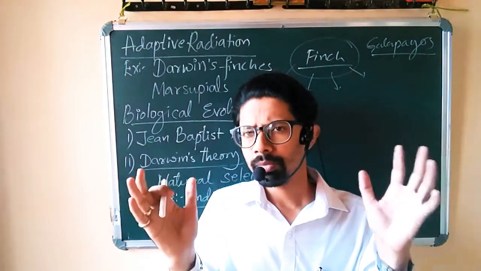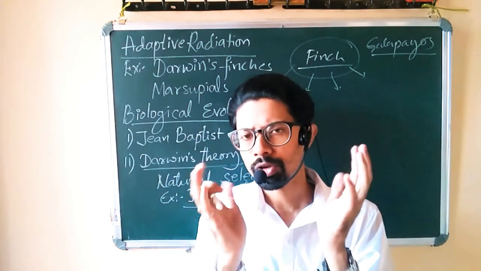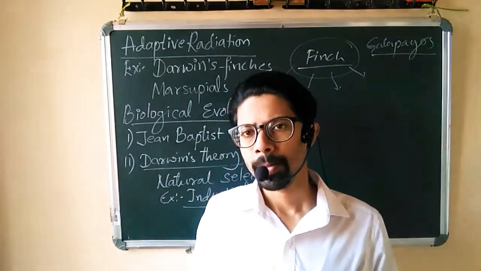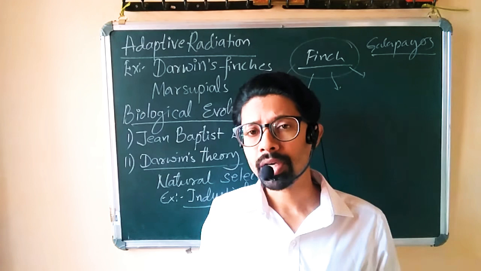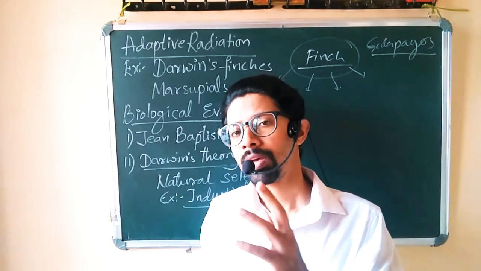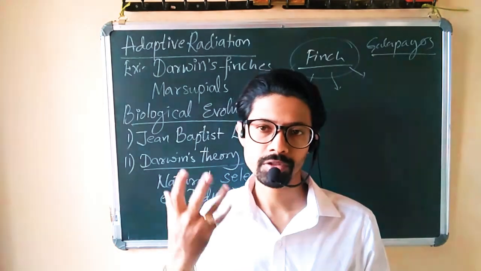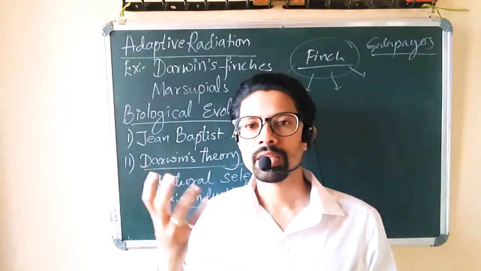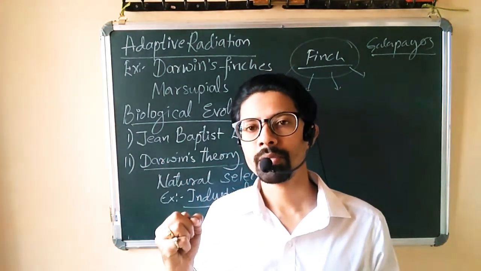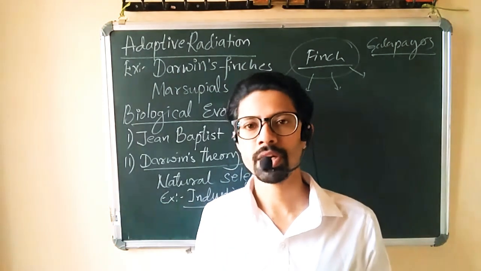Now these are all animals having common features of their ancestors, but the habitat in Australia was quite different. The mainland of Australia is separated, and the conditions in that particular habitat were totally different from the remaining part of the world.